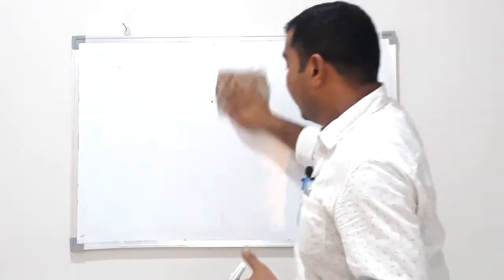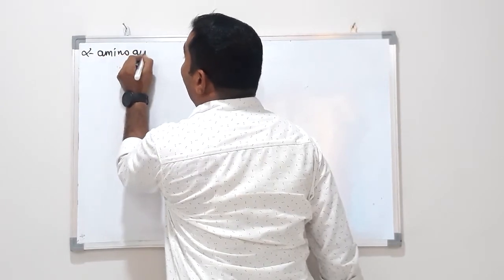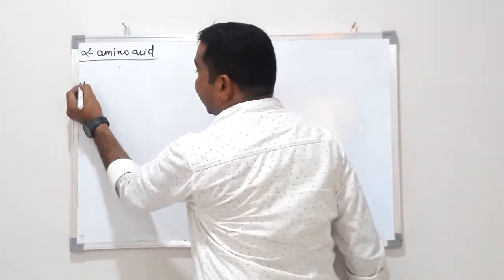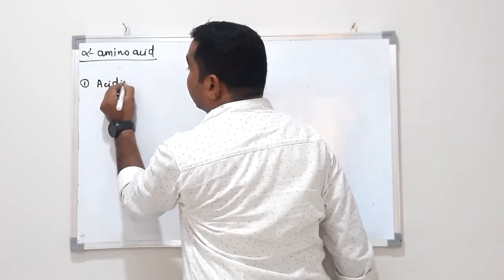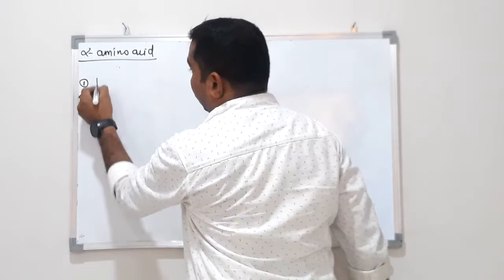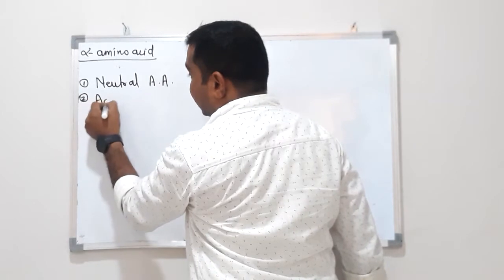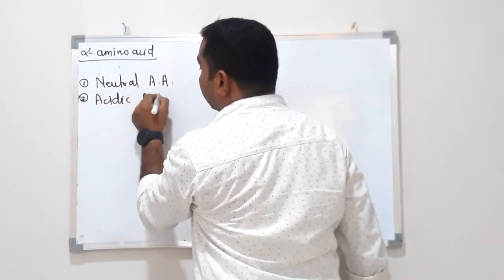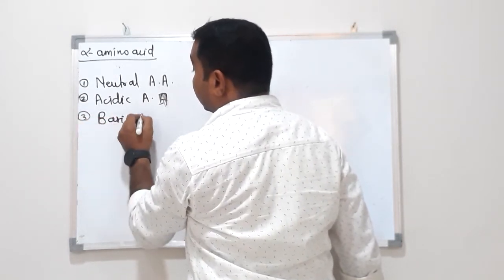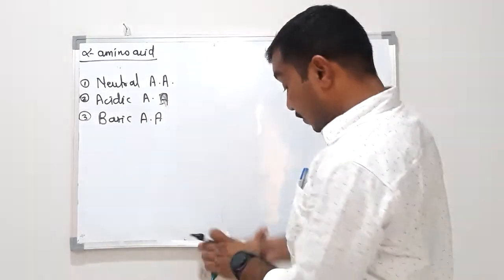See, alpha amino acids have been classified into 3 types: first neutral amino acid, second acidic amino acid, and third basic amino acid. What is the meaning of neutral? See, for example, glycine.